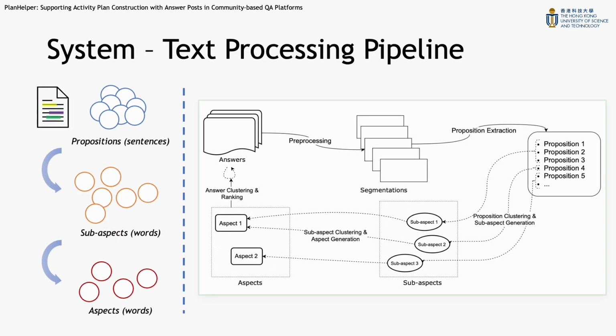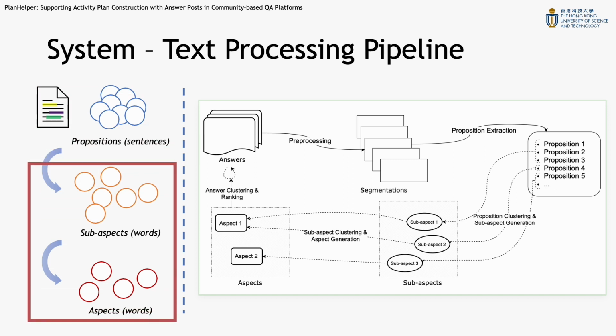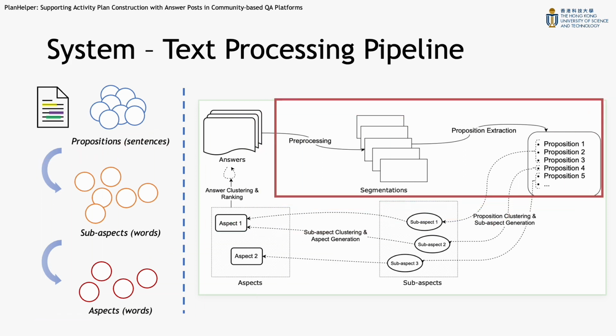The text processing pipeline is shown in this diagram. We first framed a CQA post as a collection of sentences. Among them, we define those sentences containing critical opinions or summarizations as propositions. The propositions are grouped semantically afterwards, and due to the complexity of CQA posts, we group them in 2 levels, namely aspects and sub-aspects. The answers are first preprocessed into text segments.